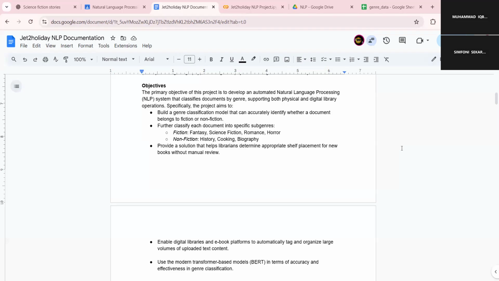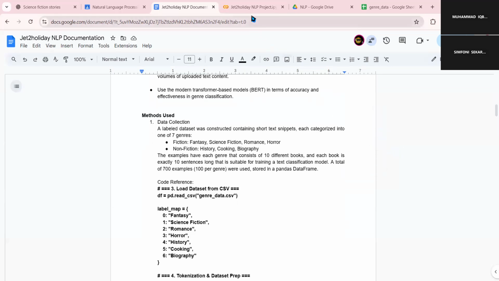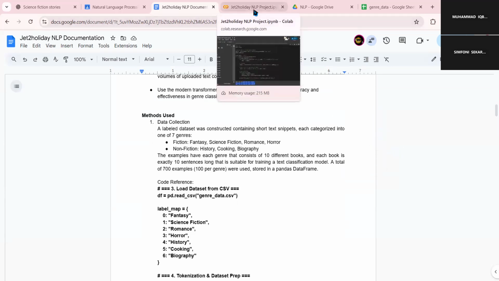And then the last one, use modern transformer-based models or BERT in terms of accuracy and effectiveness in genre classification. Next part is the method used. This part will be explained by Symphony.